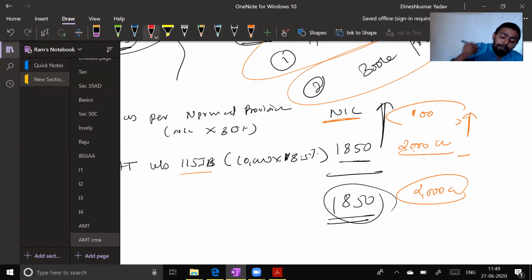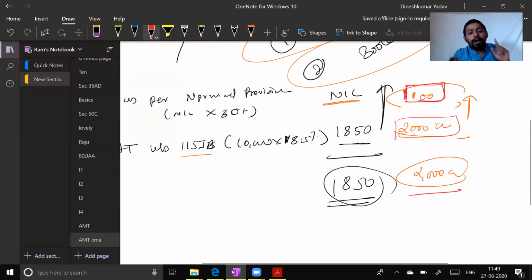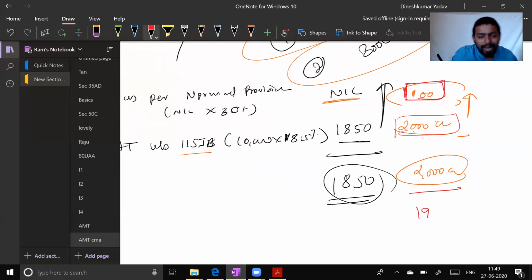Now look at the ministry's reply. No, you don't understand. You are supposed to pay only 100 crore. We are not taking 2000 crore. They said your liability is 100 crore only, sir. But for the time being you pay 2000 crore, and you tell me how much extra you paid. Your liability was 100 crore. You paid 2000 because of MAT. You tell me how much extra you paid. So the ministry said 1900 crore.